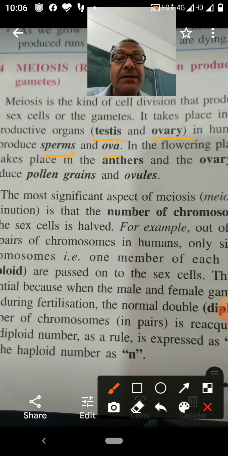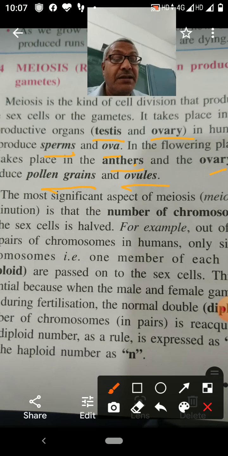In flowering plants, meiosis division occurs in anthers and ovary. In the anther, after meiosis division, pollen grains are produced. In the ovary, after meiosis division, ovules are produced.